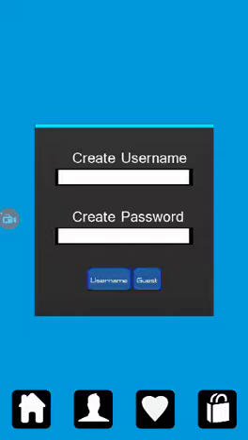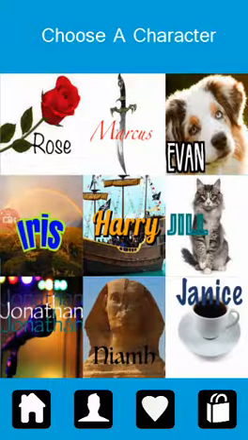Okay, so you start on the login screen. In the login screen, you can choose a username, or you can continue as a guest. If you continue as a guest, you can come back and create a username at any time later. I'm going to continue as a guest for now. The first screen we find contains 9 different images with names. Each of these is a character which you can choose.